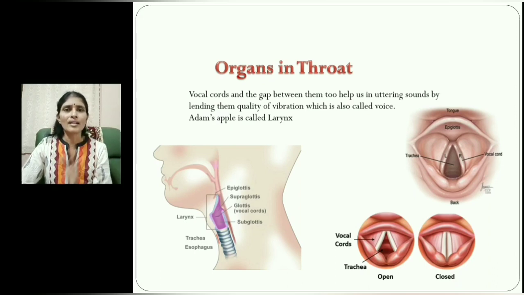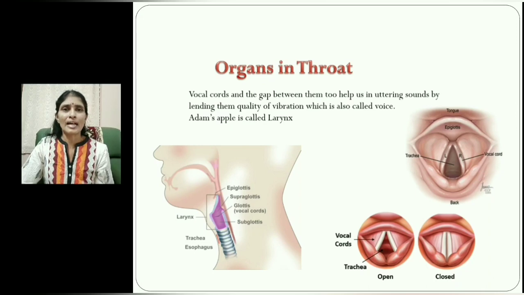These are the organs which are supportive for us for the function of our speech, to utter sounds in a proper way. Why do we need this? If we study the organs which are helpful for us to make different sounds, then it is easy for us to pronounce various sounds in English, because in English we have a certain confusion in uttering various sounds.